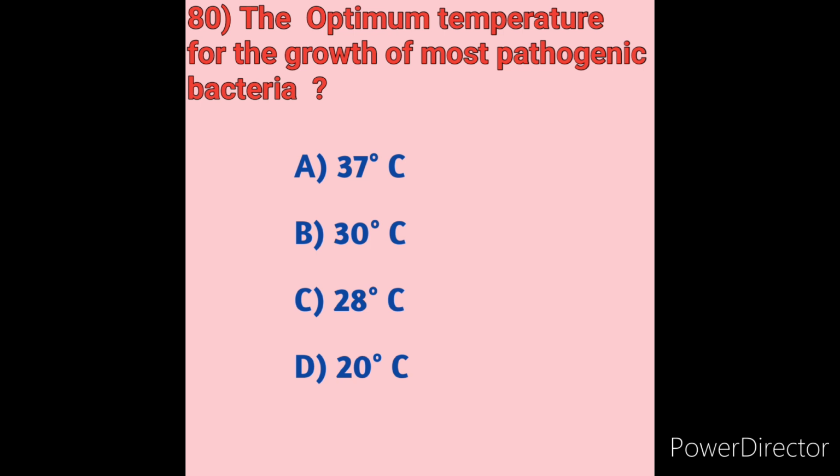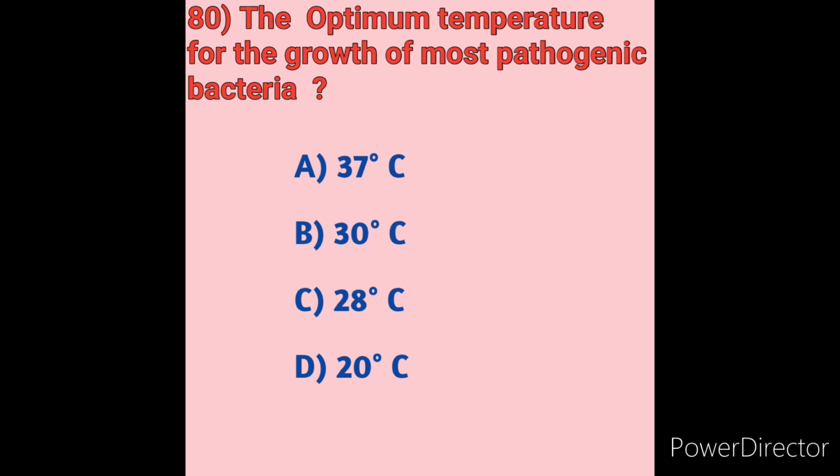Human pathogens generally multiply best at temperatures similar to those of the human host. The normal temperature is 35 degrees Celsius to 37 degrees Celsius. This is because pathogens are mesophiles, which means they function best at the human body temperature of 37 degrees Celsius.